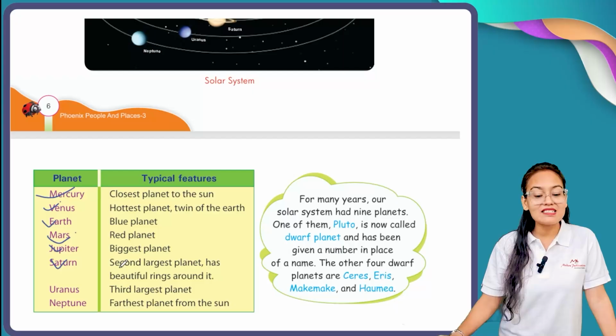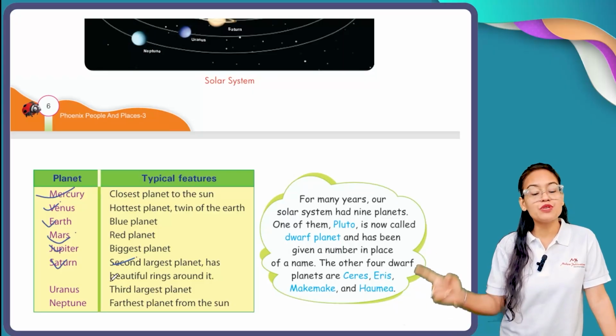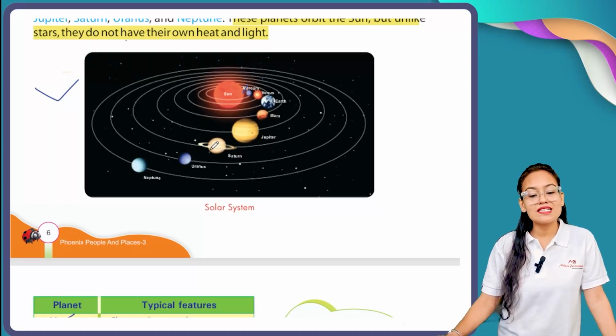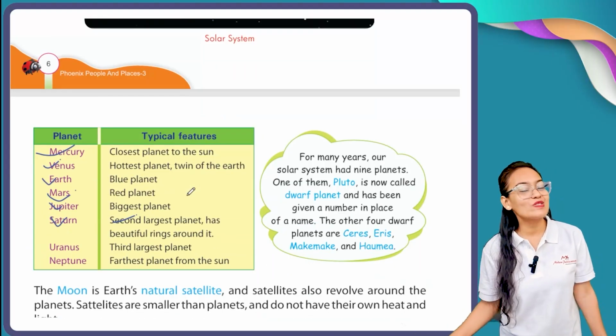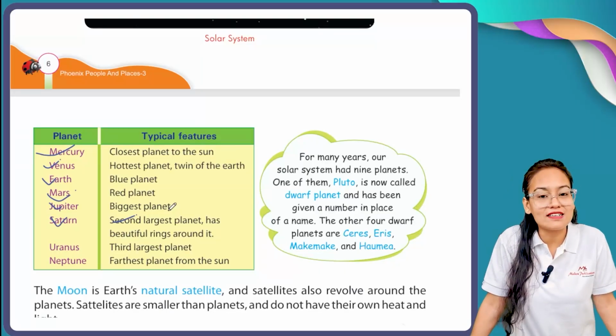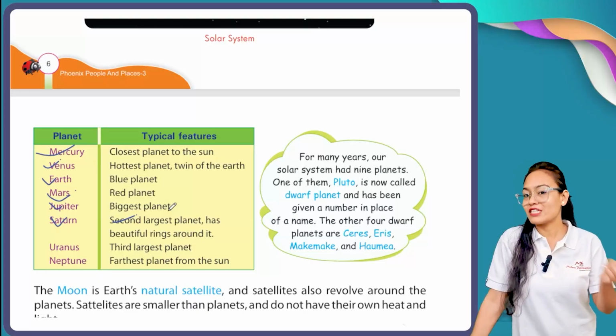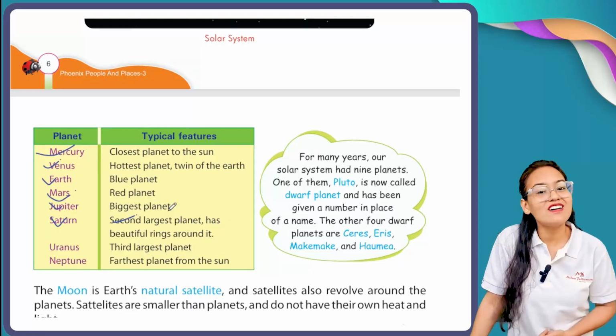After Jupiter, Saturn. Saturn is the second largest planet and has a beautiful ring around it. Let me show you. Here you can see only Saturn. Only Saturn is a planet having a ring around itself. So what is the special feature of Saturn? Saturn is the second largest planet after Jupiter in the solar system and also has a ring.